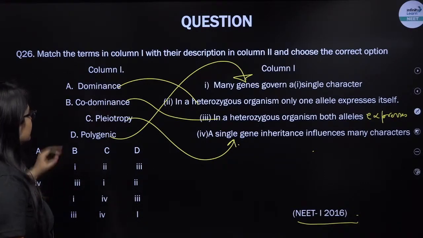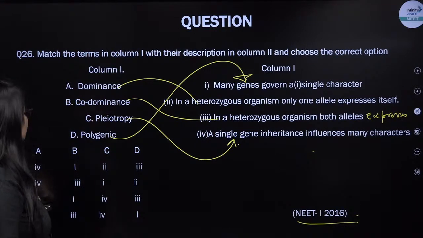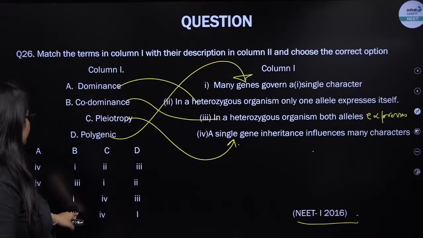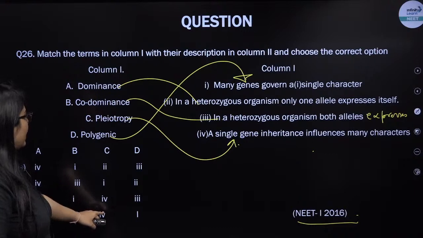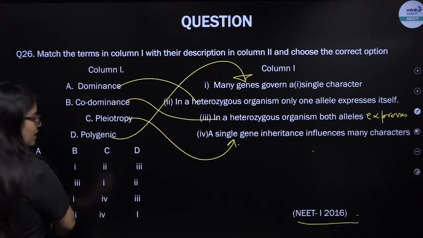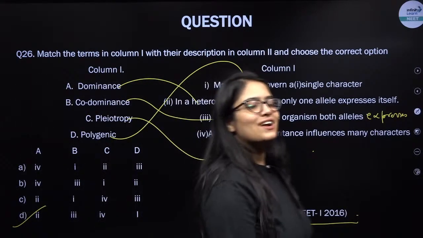So what can be the right answer? A goes with 2, B goes with 3, C goes with 4 and D goes with 1. So D is the answer. Excellent, everybody. Excellent, uncle and Savita.